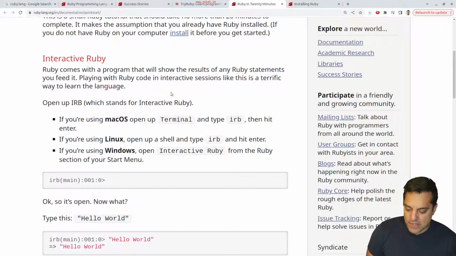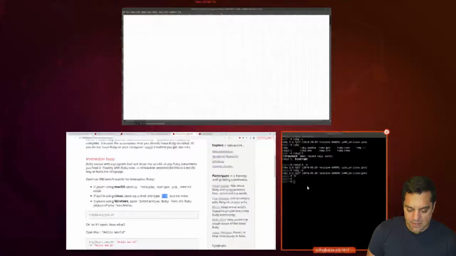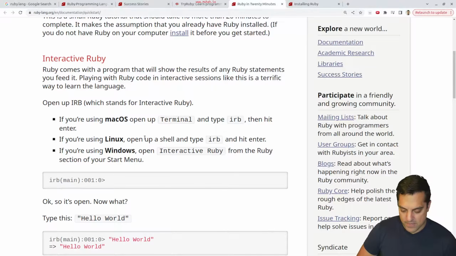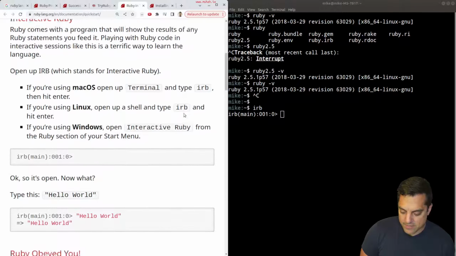Okay, let's open up an interactive Ruby. Okay, IRB here. Did that install that? Oh, cool. Perfect. Okay, so that's up and running here.